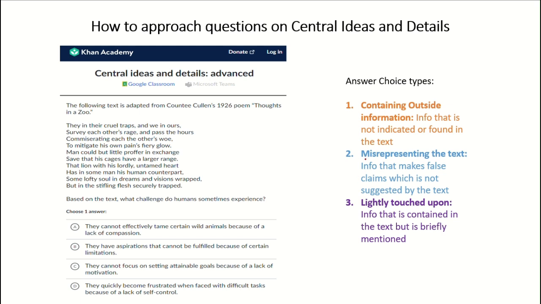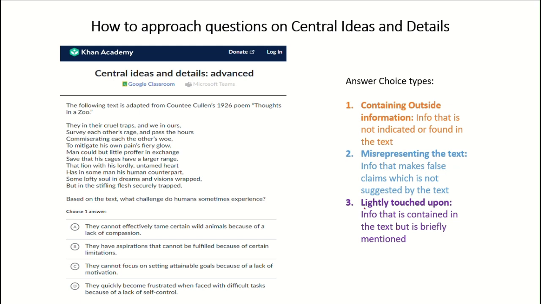The second is misrepresenting the text. Now, what this means is information that makes false claims, which is not suggested by the text. So one of the answer choices may falsify or misinterpret what the text says, and that would come under misrepresenting the text.